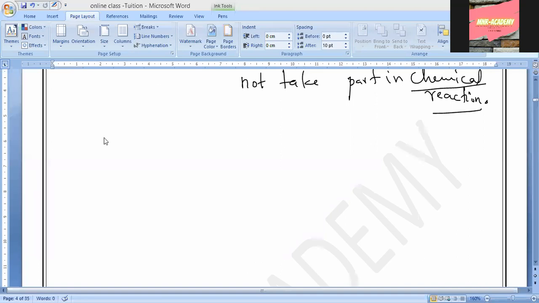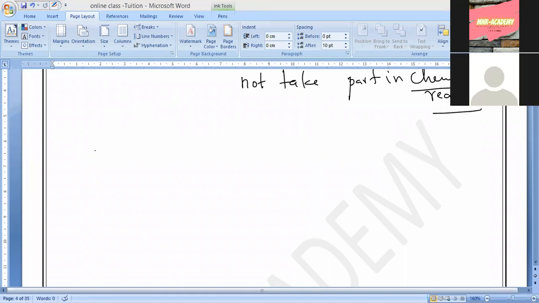Do you understand what this is? The combining capacity of an atom. Always they will try to acquire the electronic configuration of noble gases, which decides the reactivity of these elements. And what is the reason behind it? They will try to become stable in nature. That's all. There is nothing behind it.